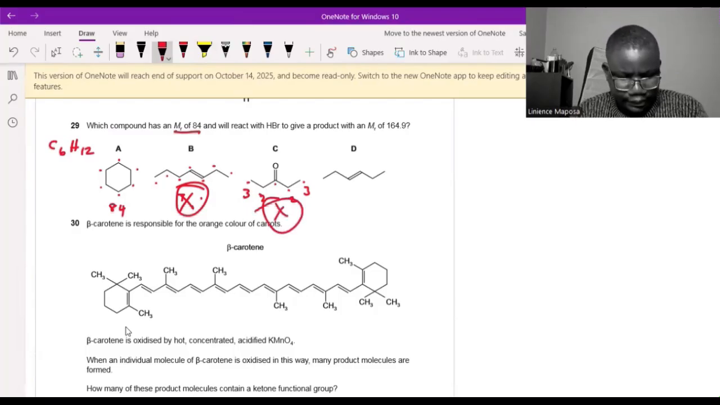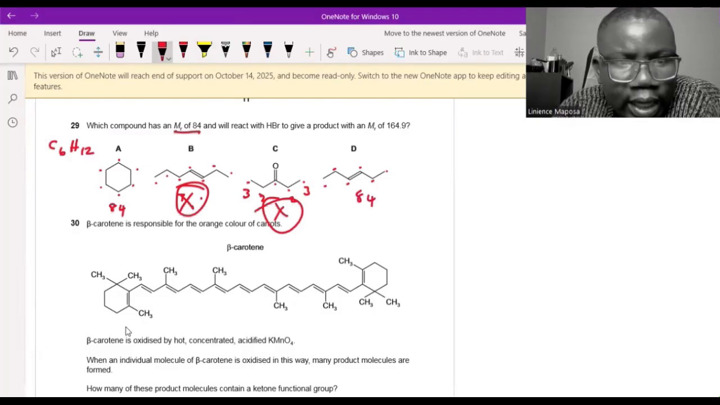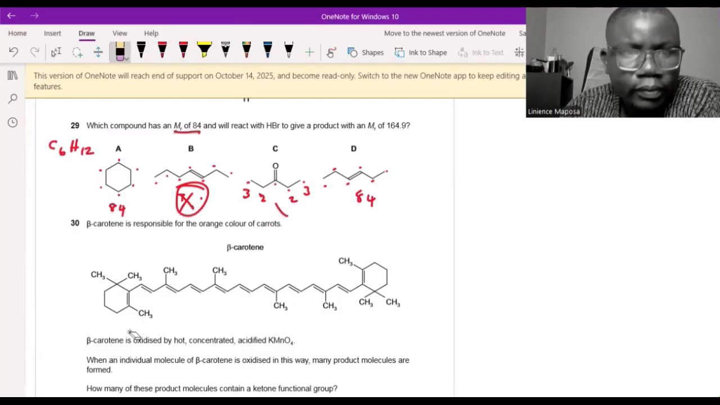Let's check D. D is 1, 2, 3, 4, 5, 6. 6 by 12, again 72 plus, if you have 6 carbons, you have 12 hydrogens for an alkene. So 72 plus 12, 84. The mass here is correct. So the answer is between A and D.